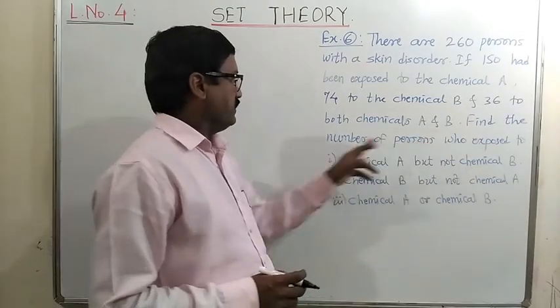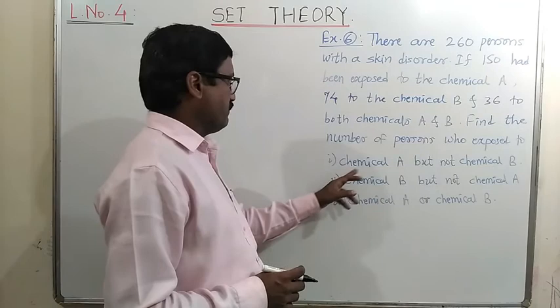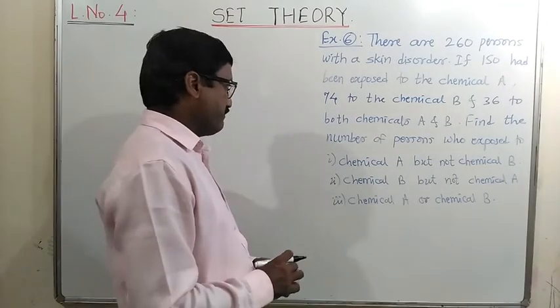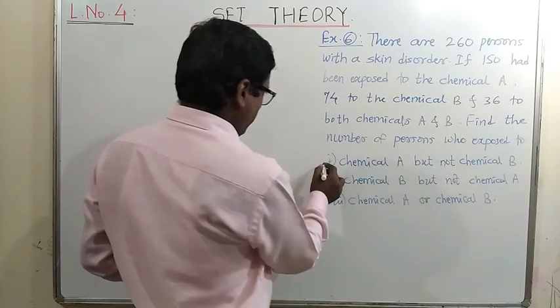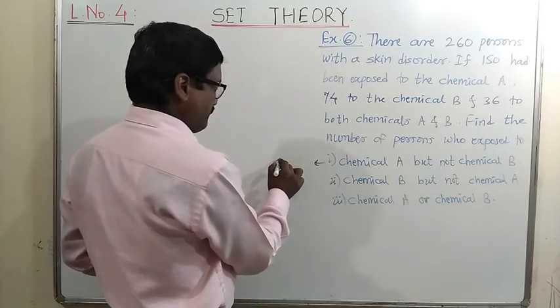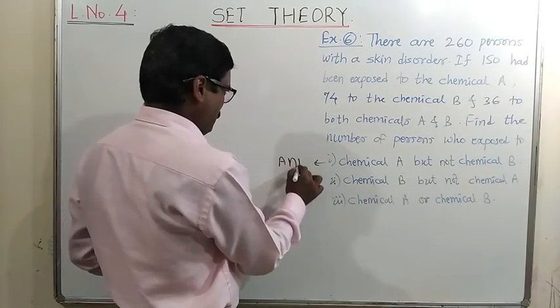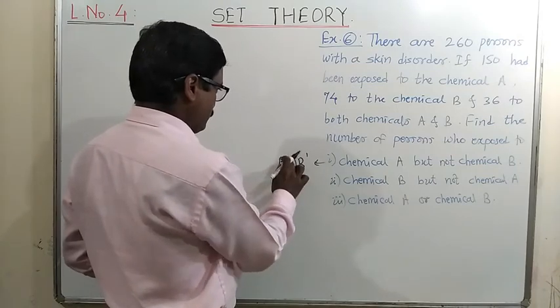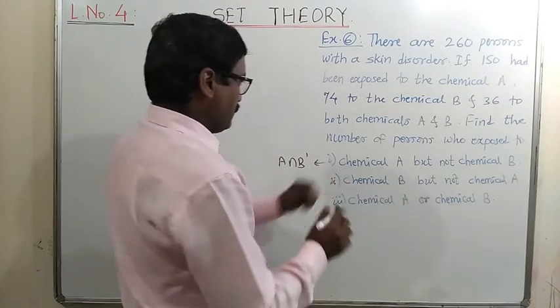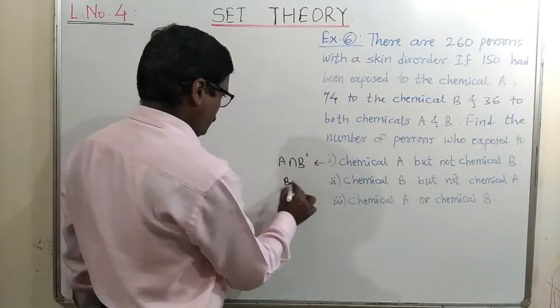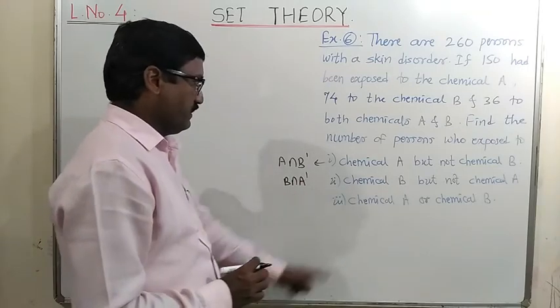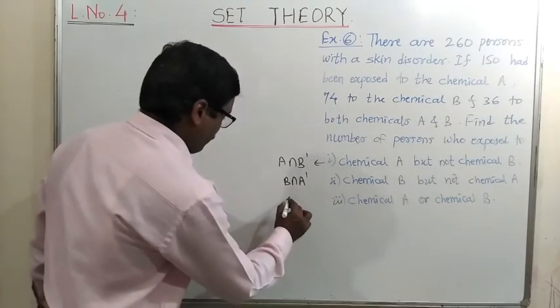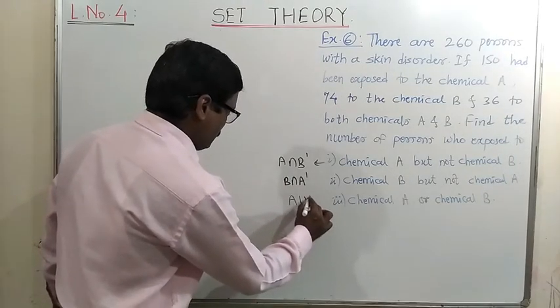From that, find the number of persons who were exposed to chemical A but not chemical B. This can be considered as sets A and B, and this is nothing but A but not B. Second, chemical B but not A means the set B intersection A complement. And chemical A or chemical B means it is obviously A union B.